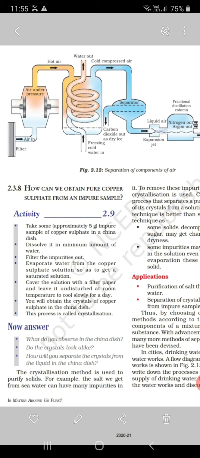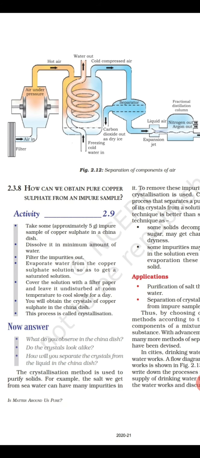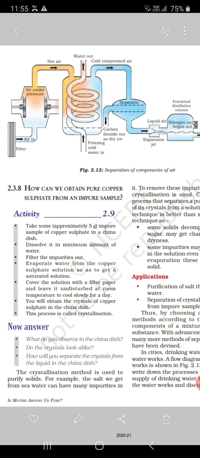There is one method for the purification of solids, that is crystallization. With the help of crystallization, we can clean solid substances. So what is crystallization? Crystallization is a process that separates a pure solid in the form of its crystals from a solution. This method is used to purify solids.